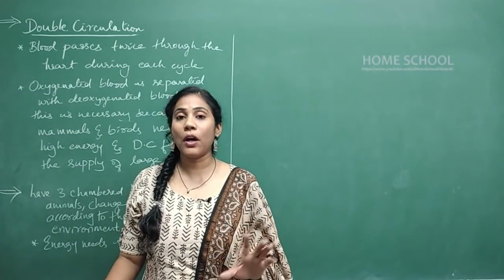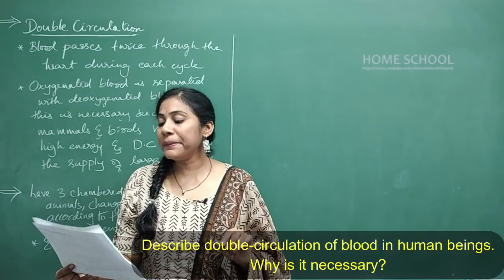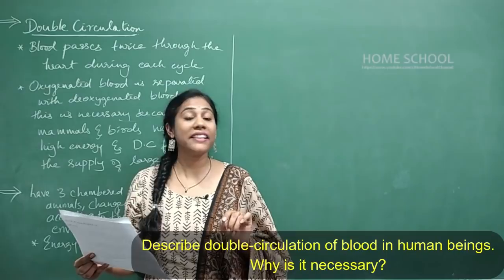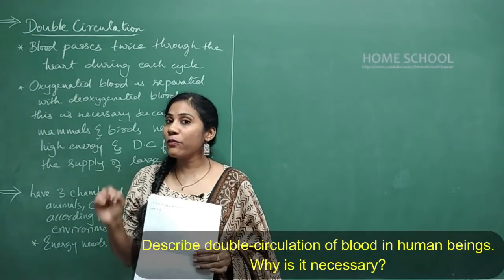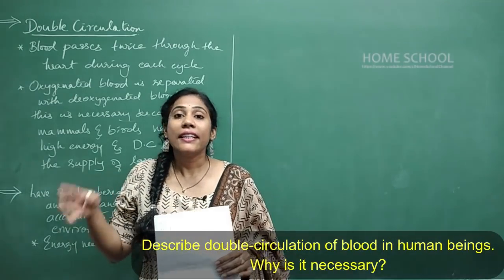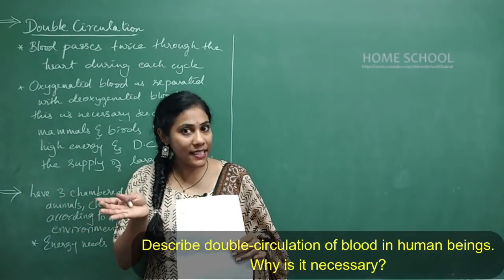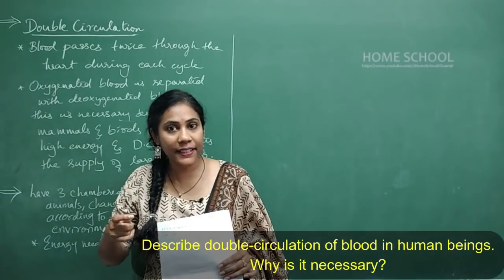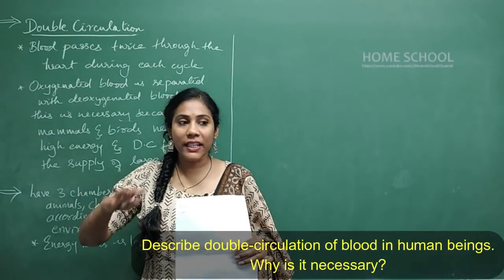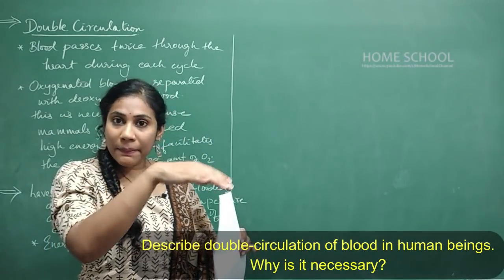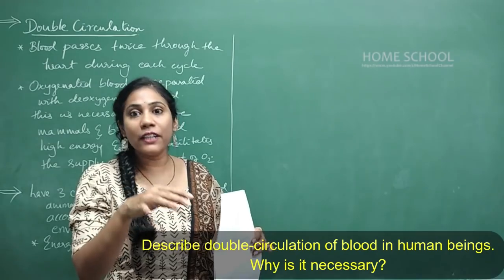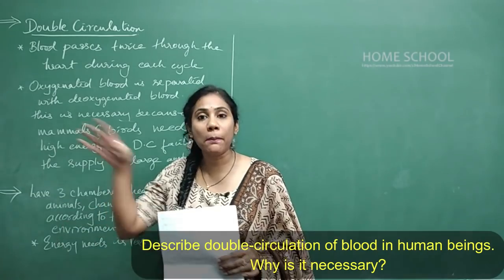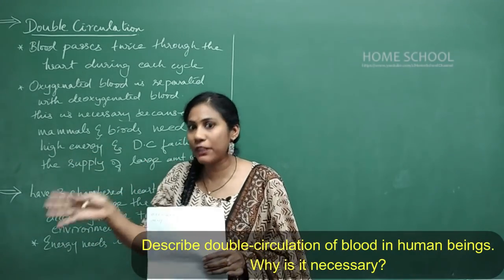The very important question is, describe double circulation of blood in human beings. Why is it necessary? See, what do you mean by double circulation? Blood passes twice through the heart during one cycle is called double circulation. For the first time, oxygenated blood goes from the lungs to the heart. From the heart it is going to all body parts. That is one part of a cycle.